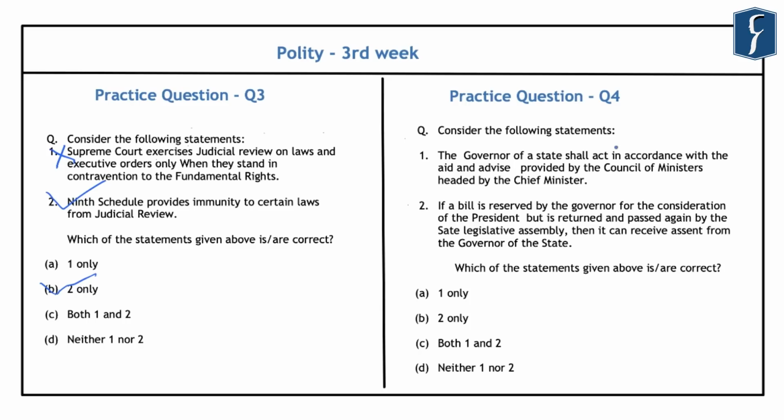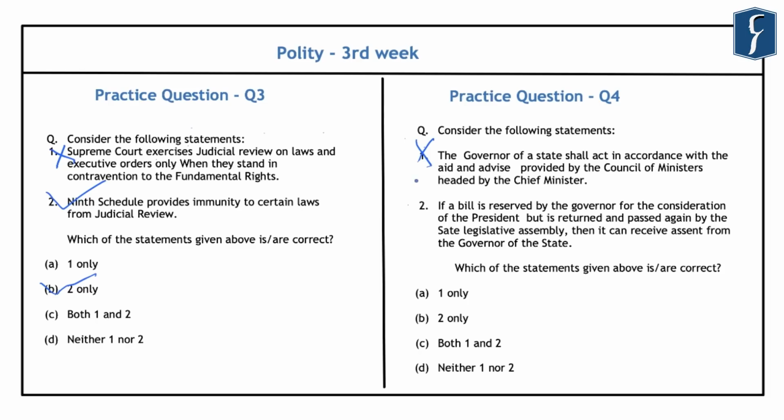So this means that the governor of a state shall act in accordance with the aid and advice provided by the Council of Ministers headed by the Chief Minister. However, he can also act beyond the aid and advice of the Council of Ministers under the discretionary powers which have been provided to the governor. And this particular power has not been provided to the President of India. And this statement is incorrect because although the majority of the times the governor of a state acts in accordance with the aid and advice of the Council of Ministers, he can also act upon the discretionary powers that have been provided to him. And in that case, the governor is not bound by the aid and advice provided by the Council of Ministers.